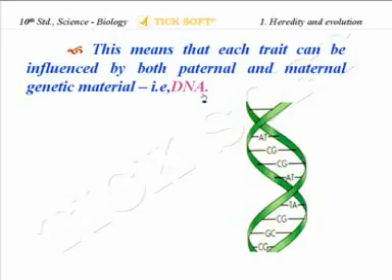Now, if we look at ourselves, we can find a few of our characteristics are inherited from our father, and a few of the characteristics are inherited from our mother. Take for example our skin color. We may be fair to look at, which is inherited from our father. Mother may be slightly dark. So, the characteristics are influenced by both the parents, maternal and paternal.